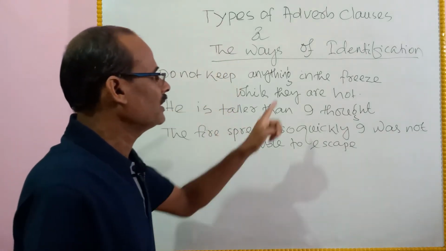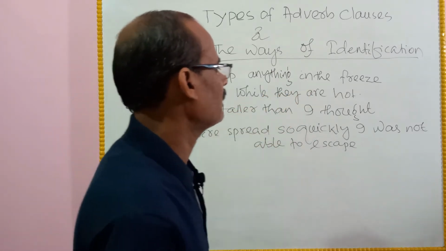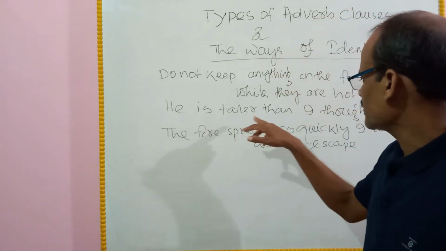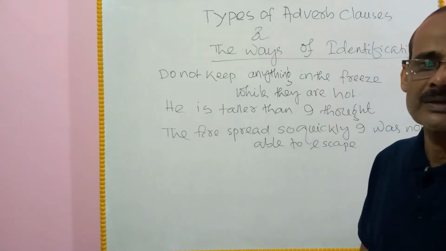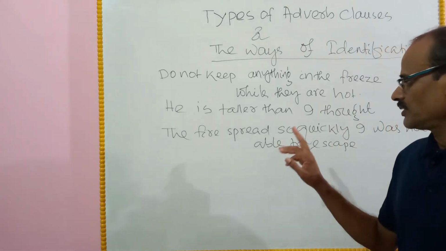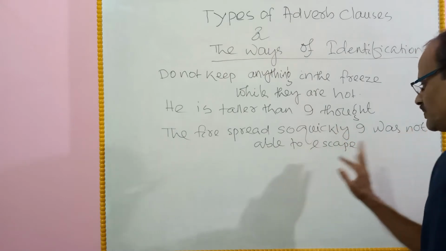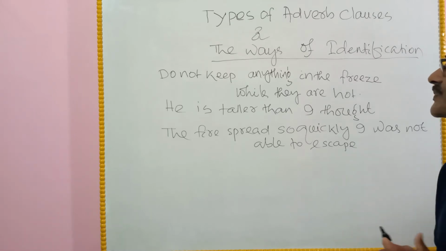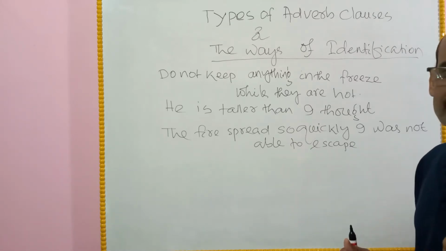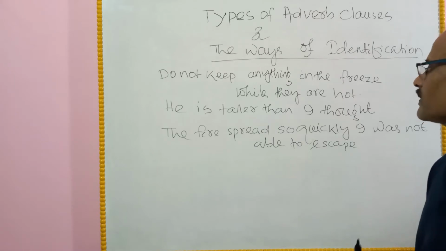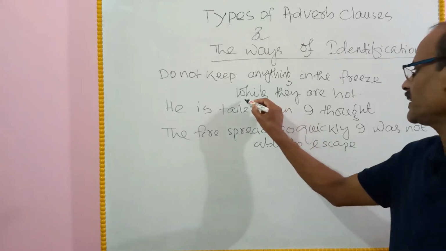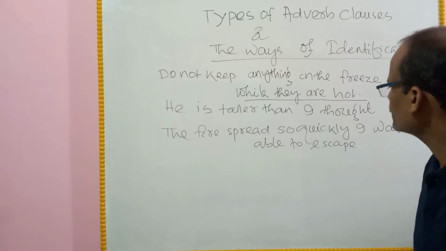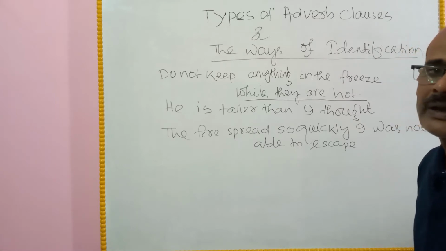Don't keep anything in the fridge while they are hot. One sentence: He is taller than I thought. Second sentence: The fire spread so quickly I was not able to escape. Three sentences. First, we identify the adverb clauses. While they are hot. Don't keep anything in the fridge while they are hot.